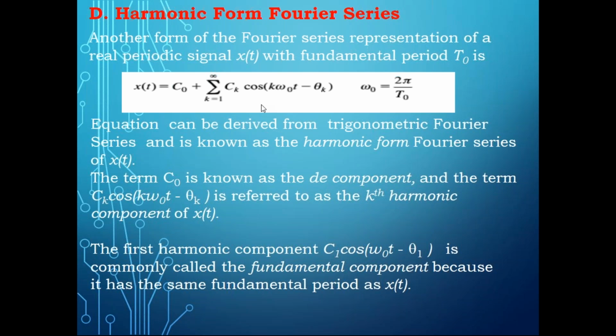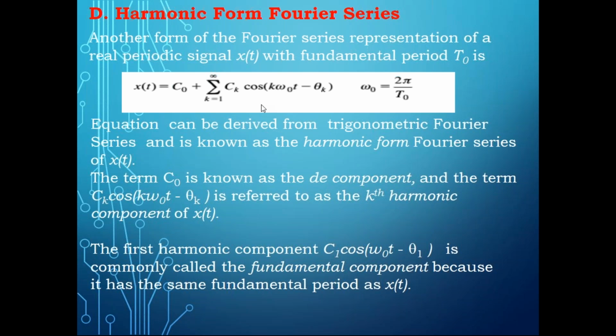Please try to understand. We discussed three types of Fourier series now. One is trigonometric Fourier series, where we represent the function in terms of sine and cos, and the scaling factors are the coefficients a naught, an and bn, or a naught, ak and bk. In exponential Fourier series, we represent the function in terms of exponentials, and we use ck.